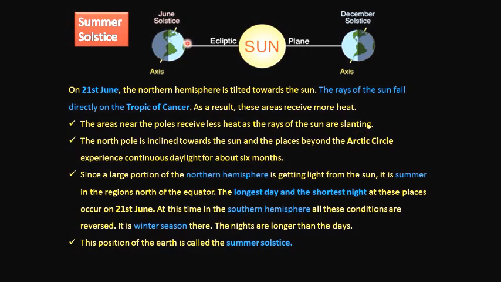We know that due to the curved nature of our earth, as the rays of sunlight move away from the equator towards the poles, the intensity of the sun's rays decreases due to this inclination. The North Pole is inclined towards the sun, and the places beyond the Arctic Circle experience continuous daylight for about 6 months. Arctic Circle is at 66.5 degrees north, right? Due to this inclination of the North Pole, for a period of 6 months during revolution, there will be 24 hours of daylight in the northern polar regions.